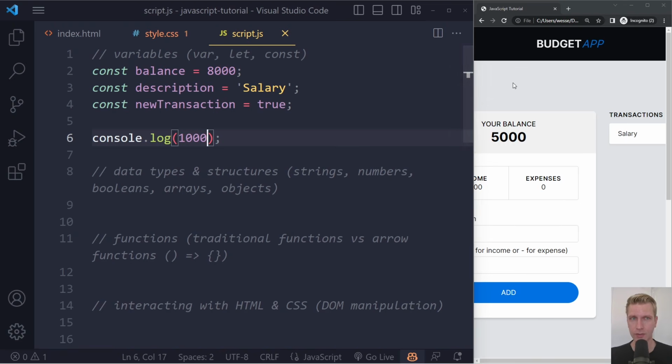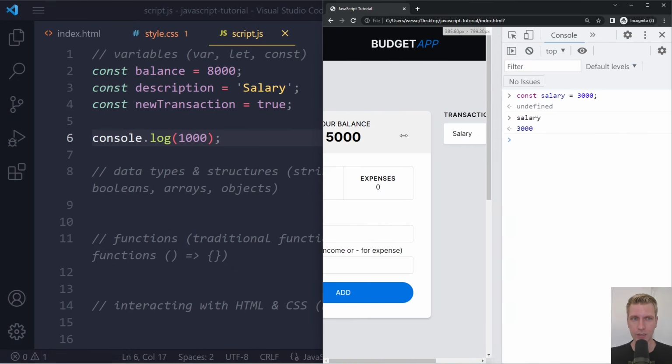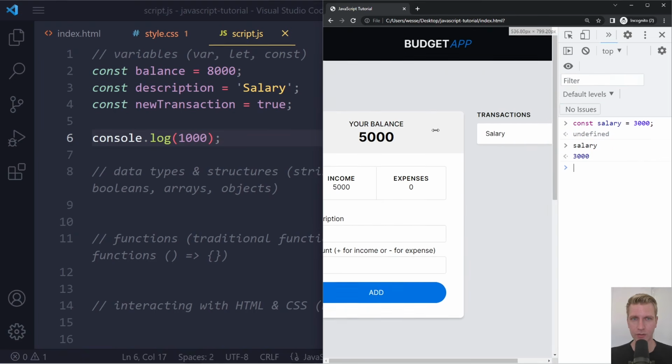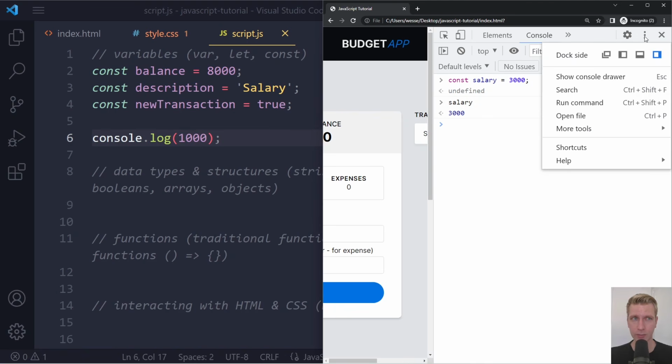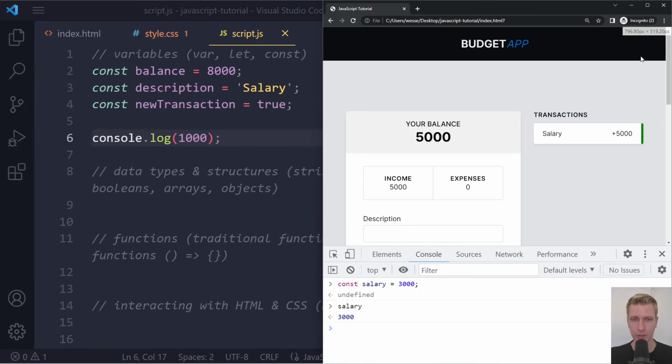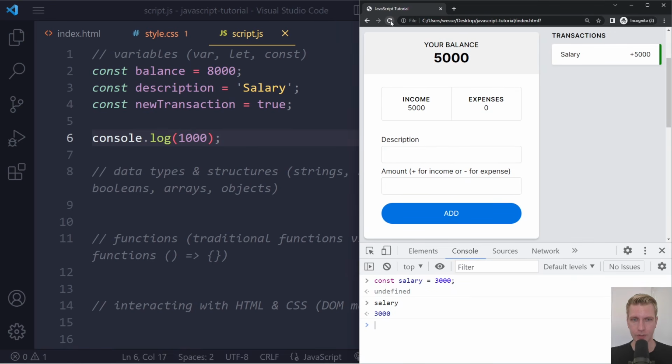Right, so I'm going to save here, and now I'm going to open up the developer tools here again. Now you can see it's a bit problematic in terms of space. So for these videos, I like to dock it at the bottom, right? You can leave it on the right side. That's what most developers have. But you can also dock it to the bottom here. And now it's to the bottom here. I'm going to scroll a little bit here. And you can see if I now refresh, you can see that it's logging, as it's called. It's writing the number 1,000 here in the console. Let me make this a little bit bigger.